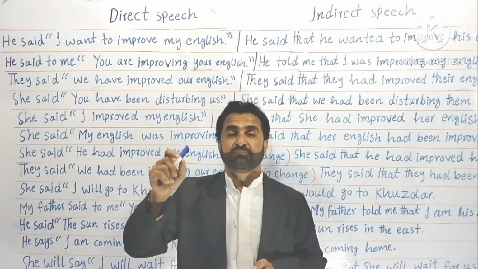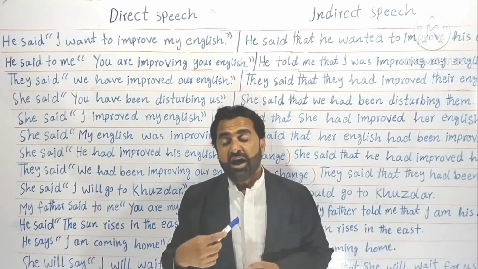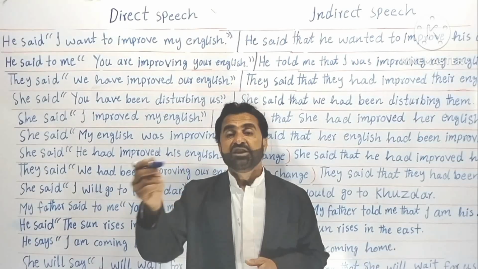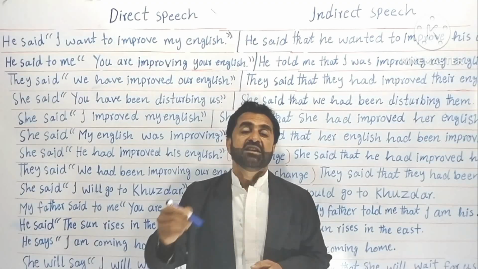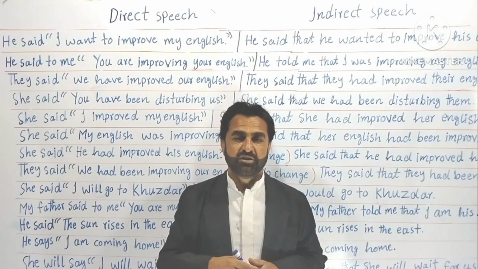If I tell you about me, when I want to say about my friend that he said, my friend said, so when I say his exact words, that is called direct speech.